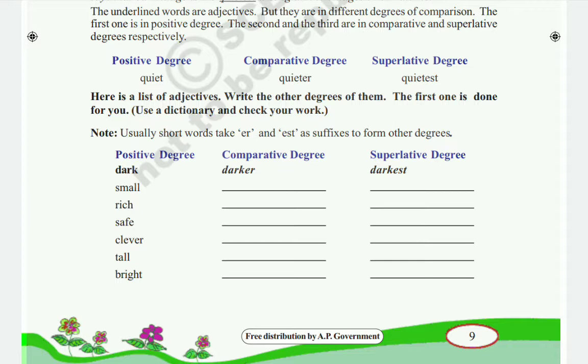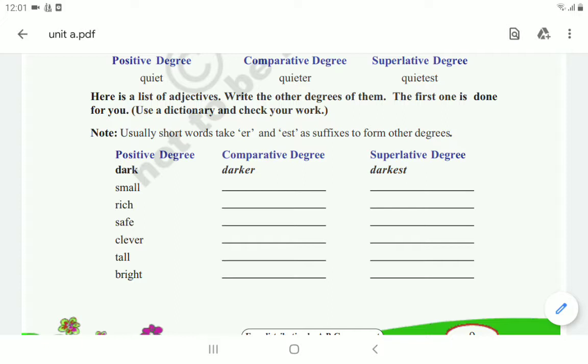Next, second one small. For that we have to write the comparative degree. Small means smaller. Superlative degree is smallest. Small, smaller, smallest. Okay, next, third one is rich. Rich means richer, richest.